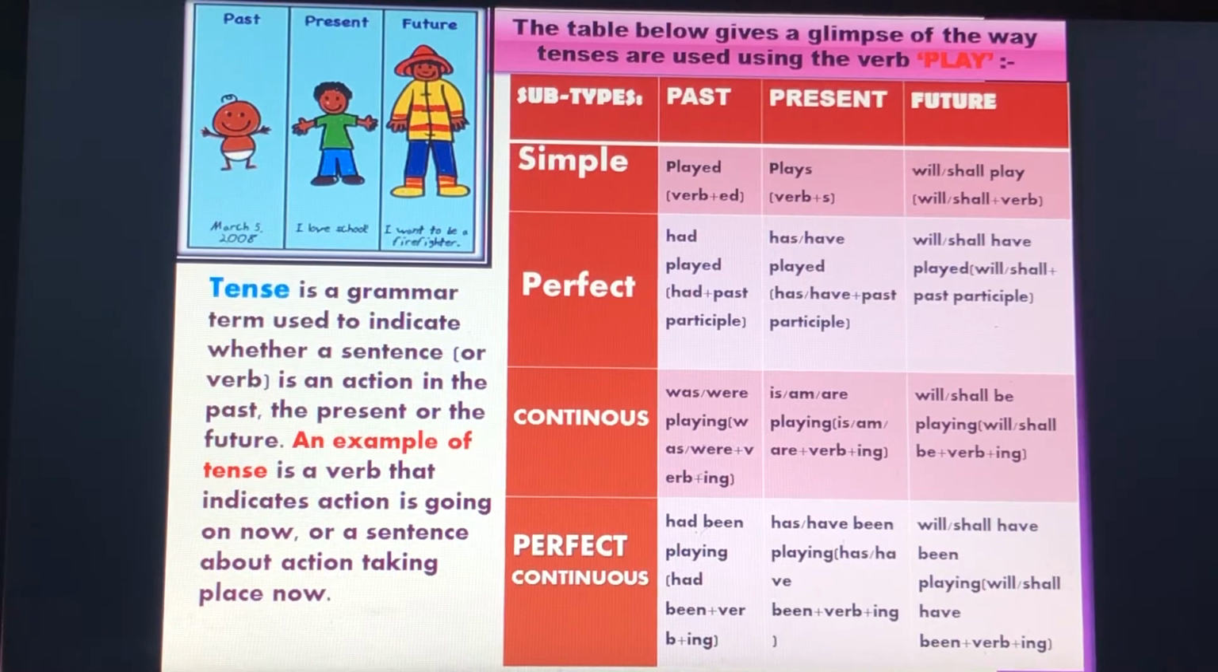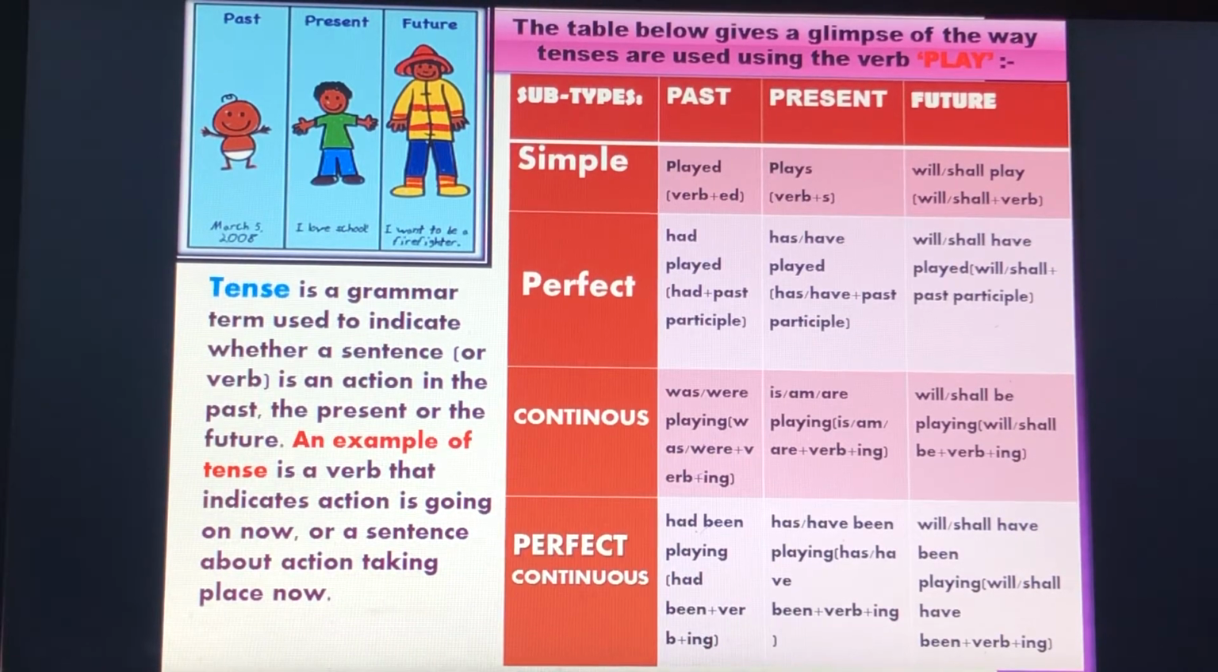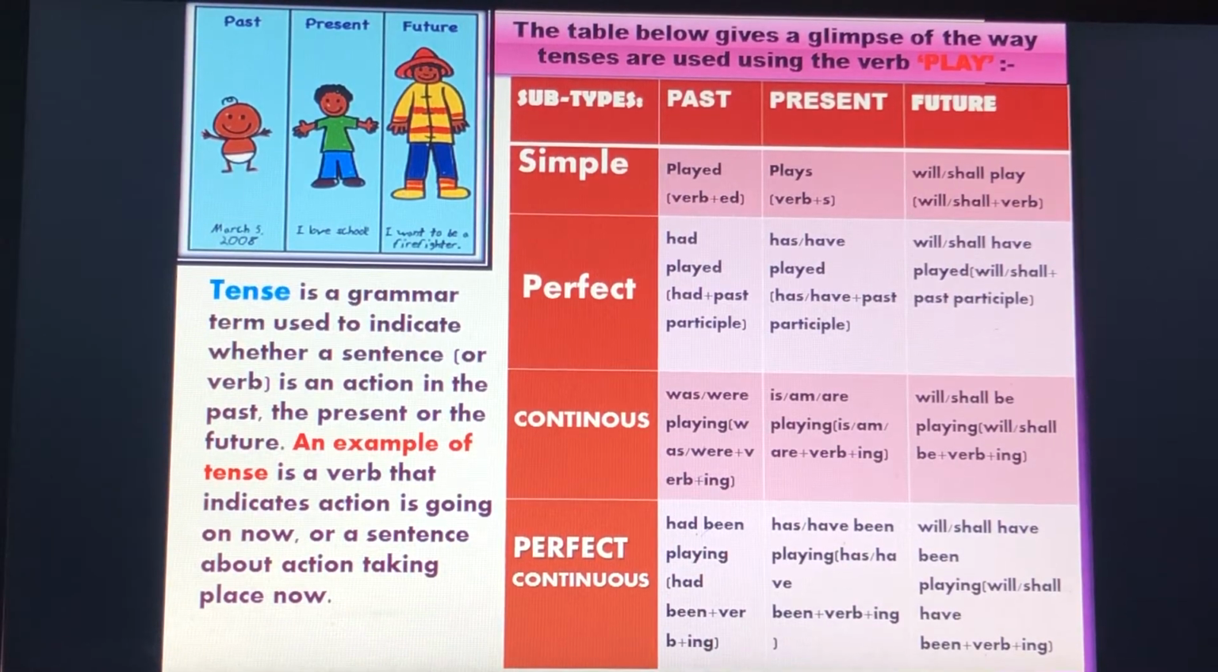The table below gives a glimpse of the way tenses are used, using the verb play. Simple past: played, verb plus ed. Present: plays, verb plus s. Future: will or shall play, will or shall plus verb. So here we are adding the verb play and using it in past, present and future. That is the simple past, simple present and simple future.